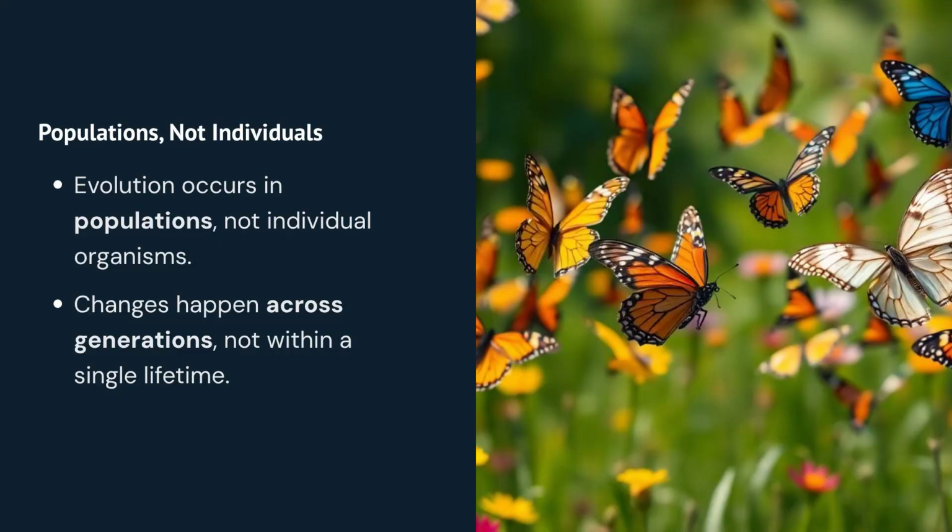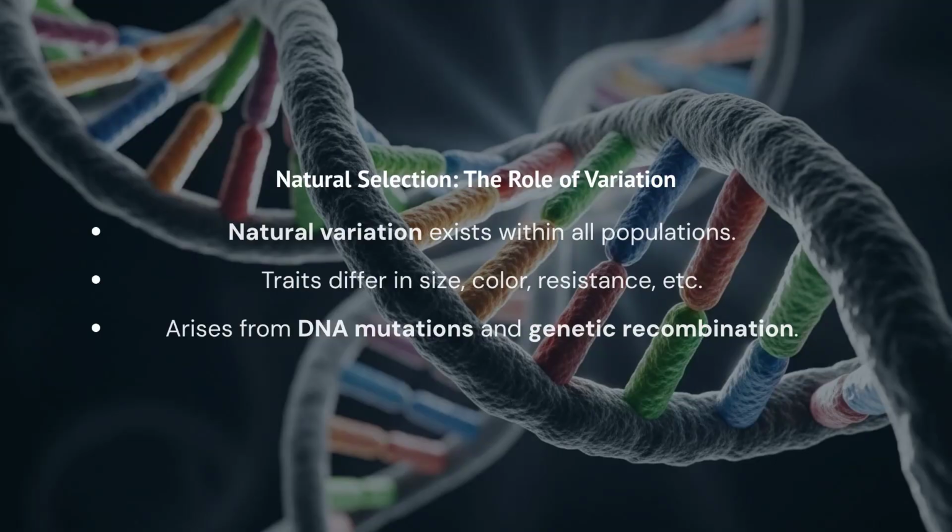When we talk about evolution, it's crucial to understand that we're not referring to individual organisms changing within their lifetime. Instead, evolution describes how populations of organisms change across generations. It's a gradual process driven by changes in the genetic makeup of a population over long periods. The engine behind this change is primarily natural selection.